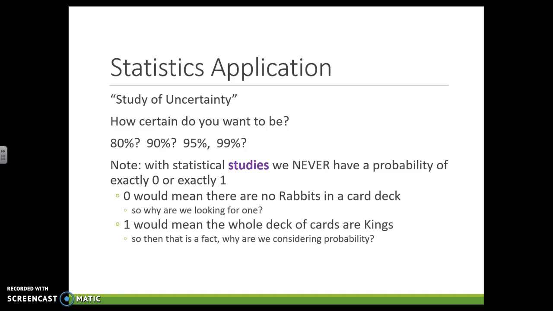If it was a true 0, that would mean that there's no rabbits in the deck of cards. Why are we looking for rabbits? And a 1 would mean the entire deck of cards is kings. In that case, it's a fact, and we're not talking about probability.